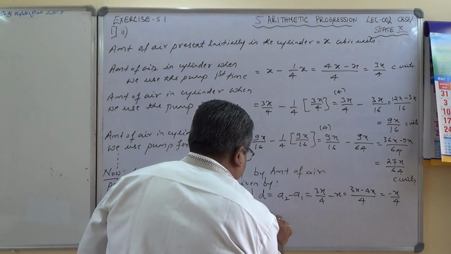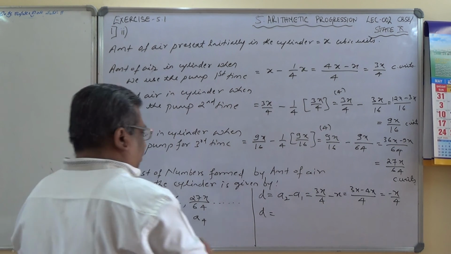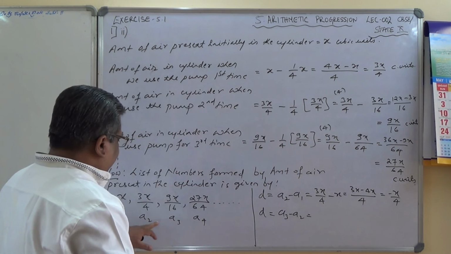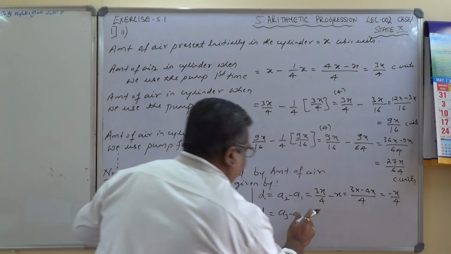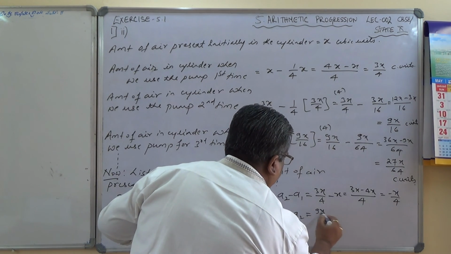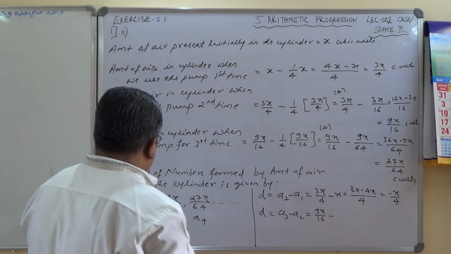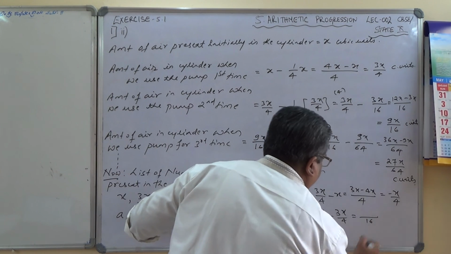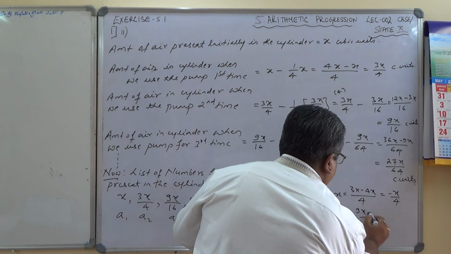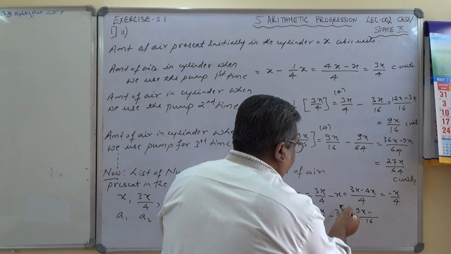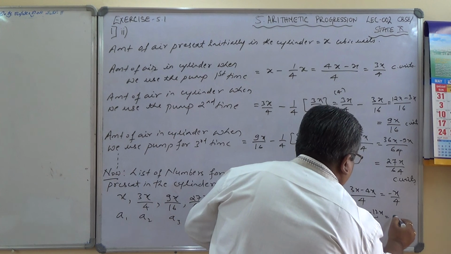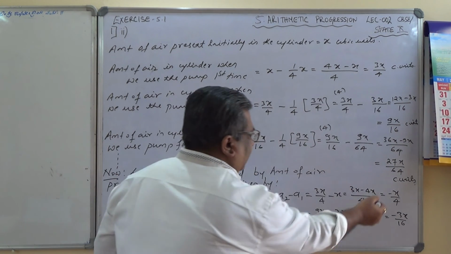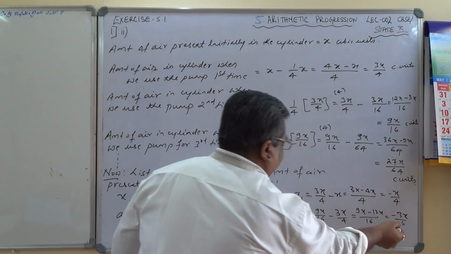Second common difference, let us check it: A3 minus A2, which is 9x by 16 minus 3x by 4. LCM is 16, so (9x minus 12x) by 16, which is minus 3x by 16. Earlier the common difference was minus x by 4, now minus 3x by 16.